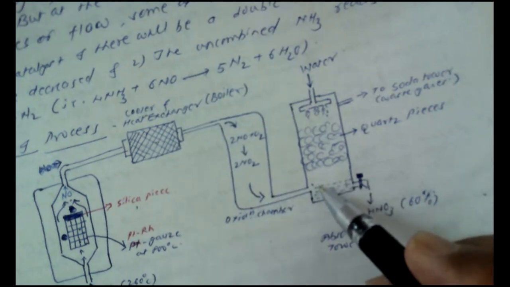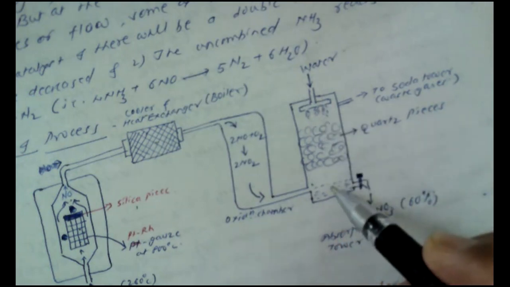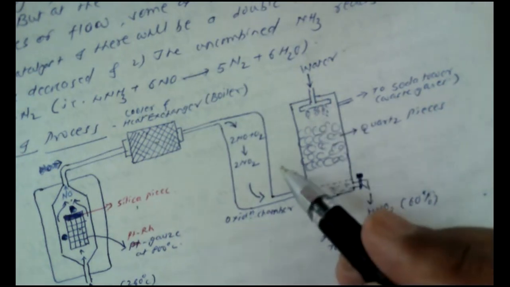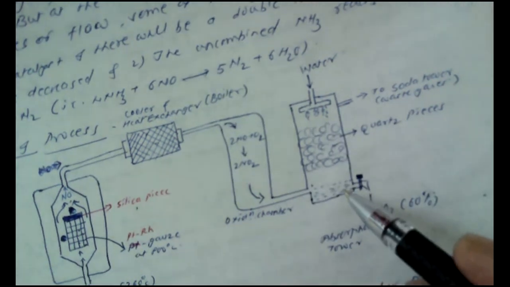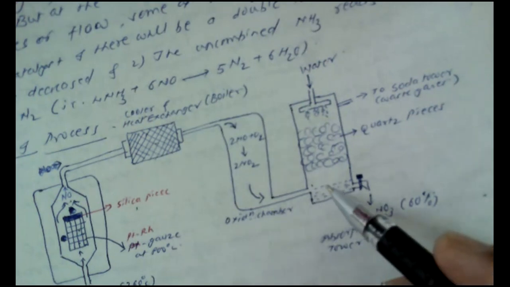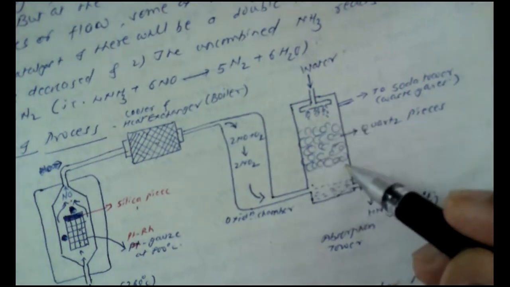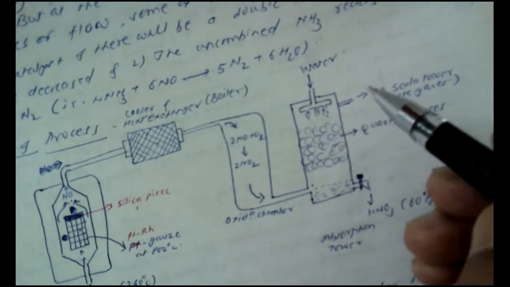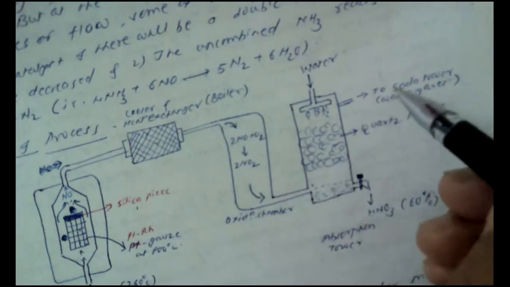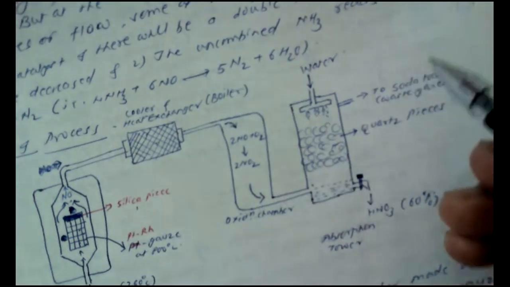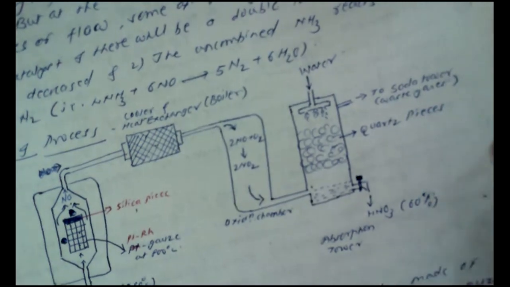As soon as the nitrogen dioxide gas comes upward, it mixes with the downward flow of H2O, and the reaction, NO2 plus H2O, gives HNO3. After some time, the NO2 gas becomes very dilute. Such gases do not produce nitric acid, so this diluted NO2 gas is allowed to pass to the soda tower, where NO2 mixed with soda produces NaNO3, sodium nitrate, and NaNO2, sodium nitrite.